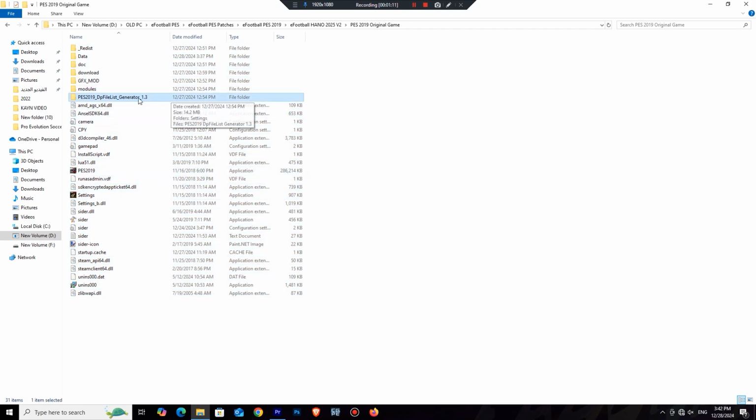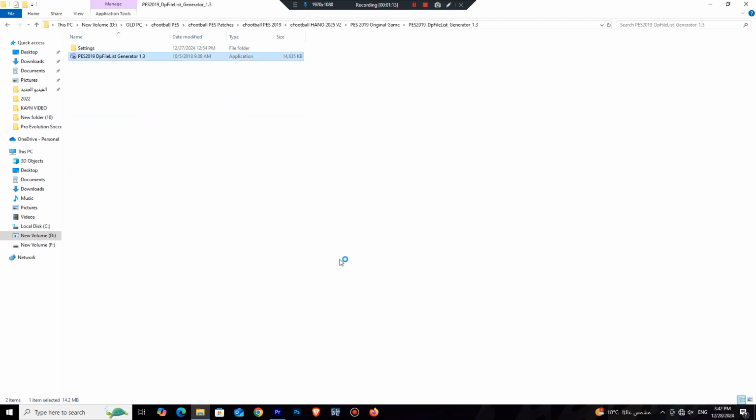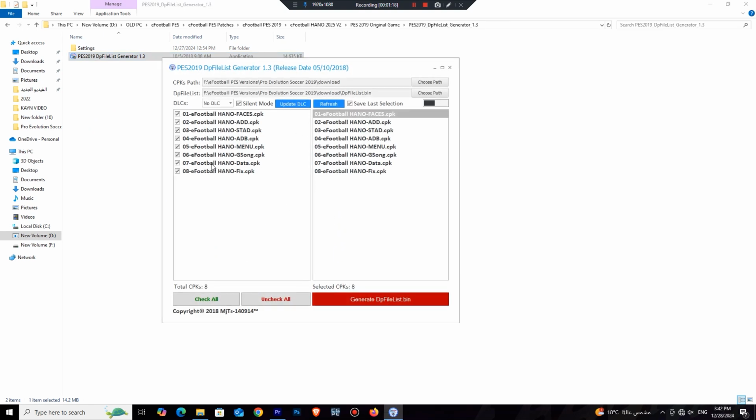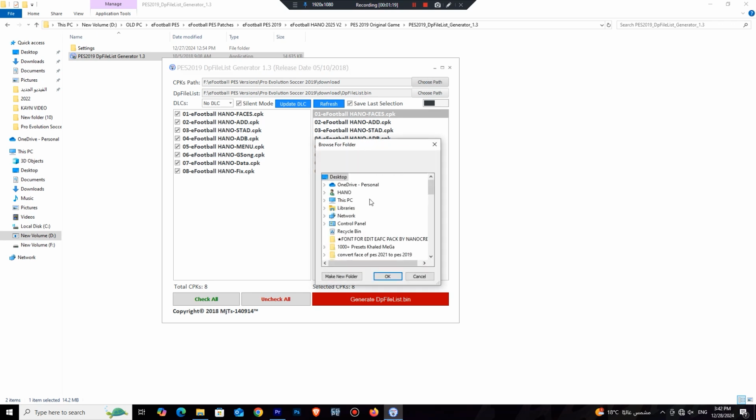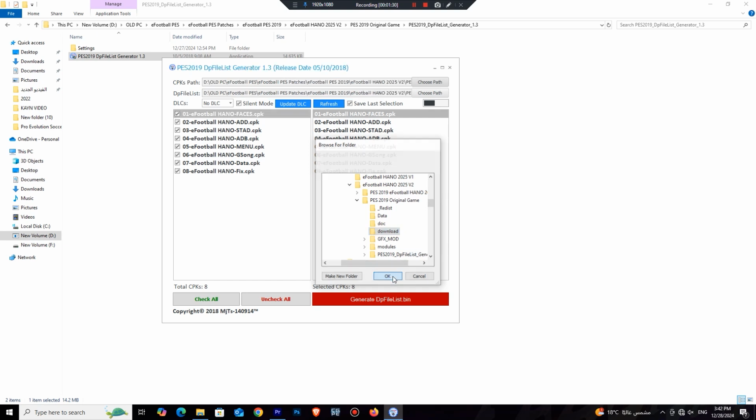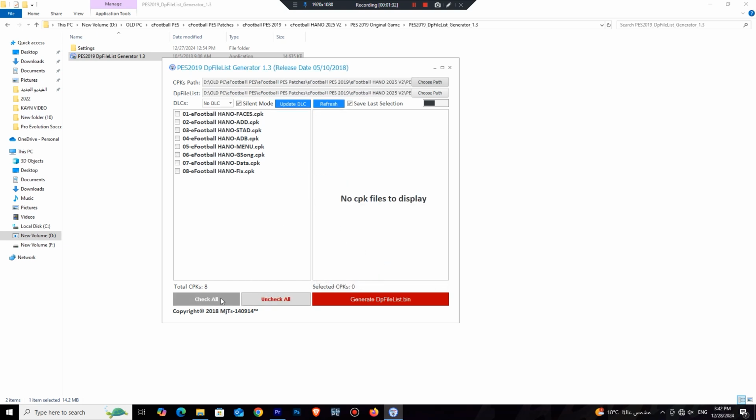Now we need to generate CPK files. Go to the game location and choose Download folder. Follow these steps.